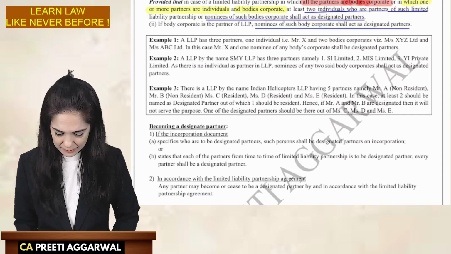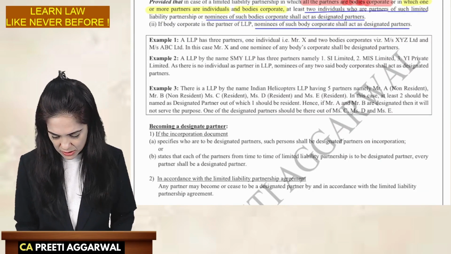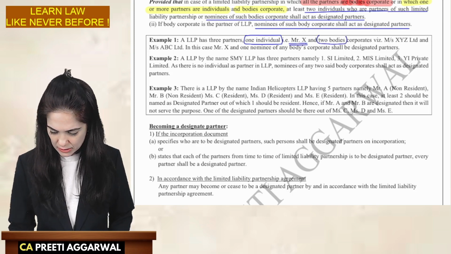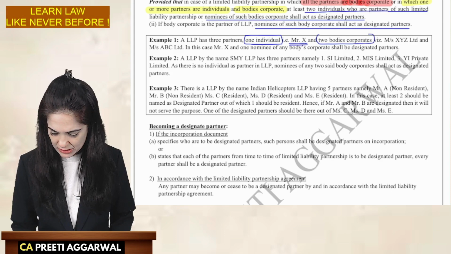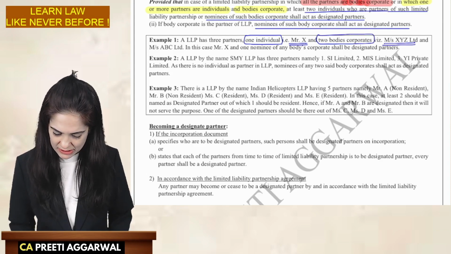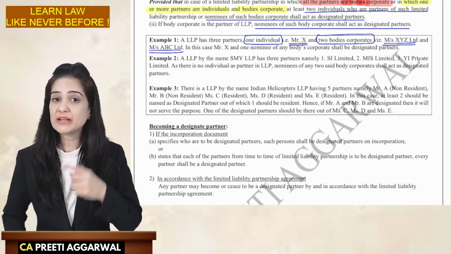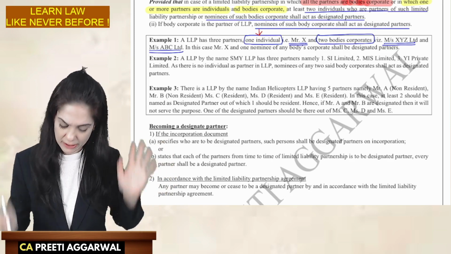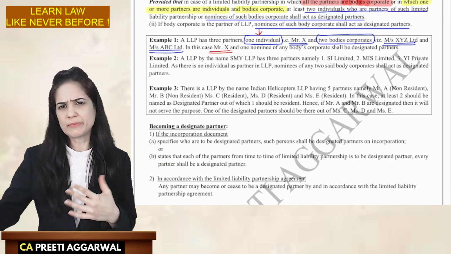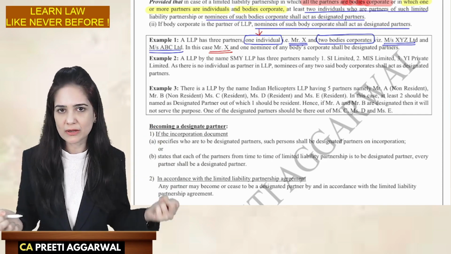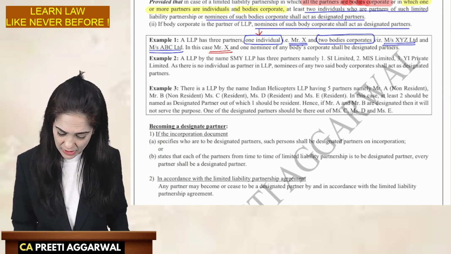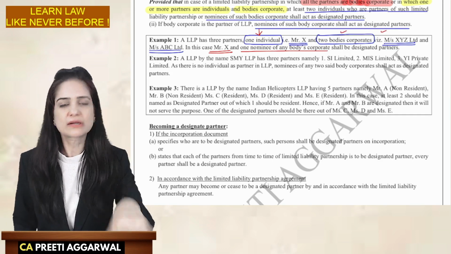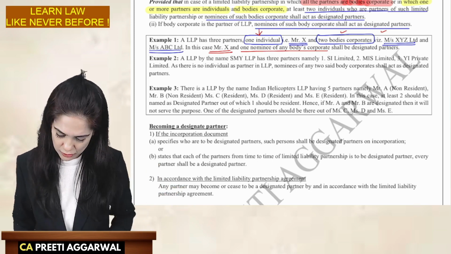They have also given you examples. An LLP has three partners: one individual, Mr. X, and two body corporates, Messrs. XYZ Limited and ABC Limited. We will give preference to the individual, so Mr. X, you are a designated partner. From the remaining two body corporates, we can choose any one nominee because we need at least two designated partners. Ma'am, can both suggest nominees, and can we have three designated partners? Yes, you can have three designated partners also.